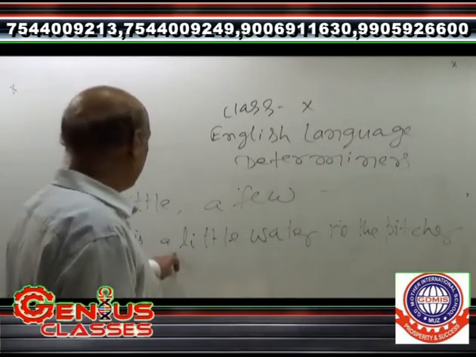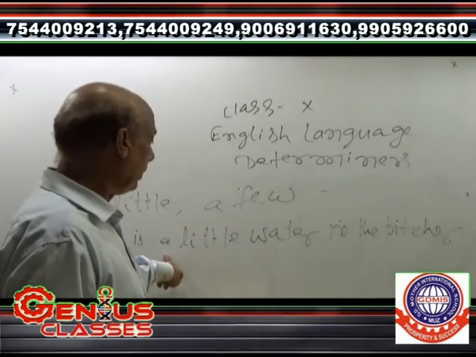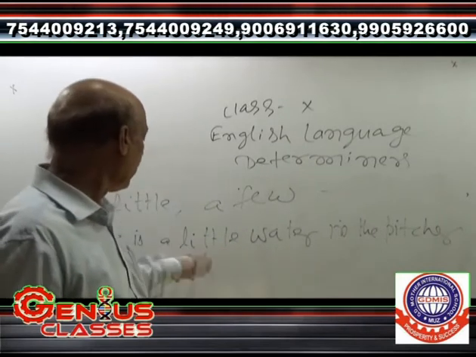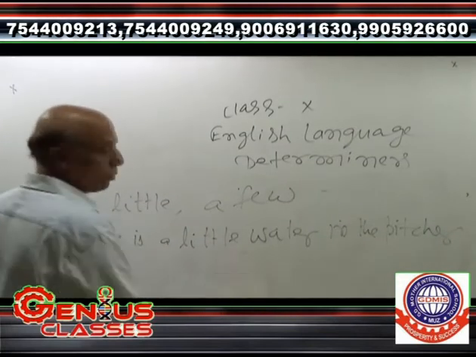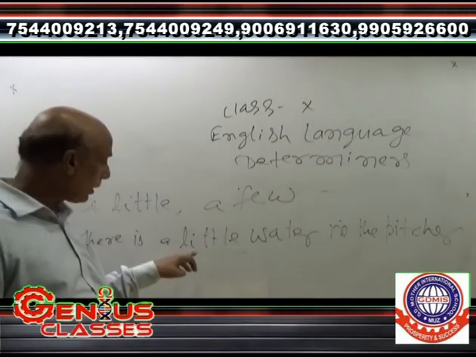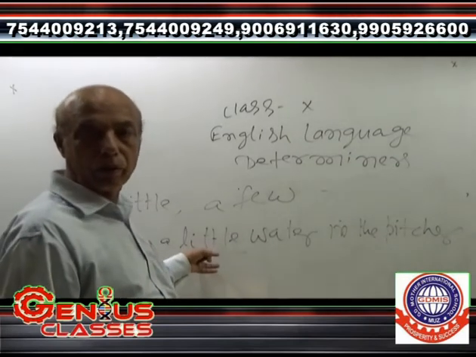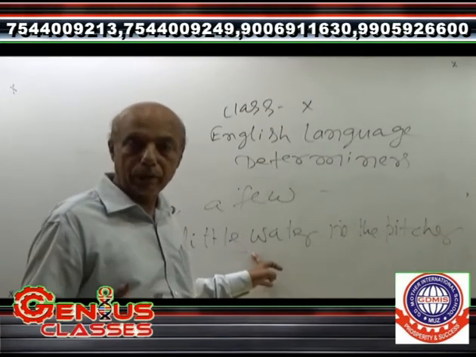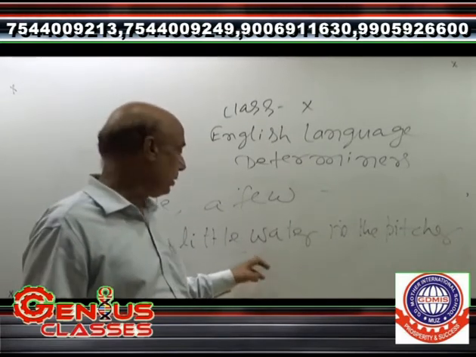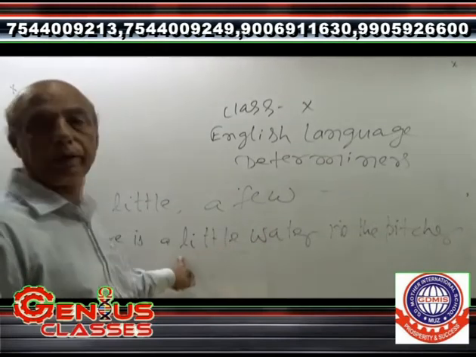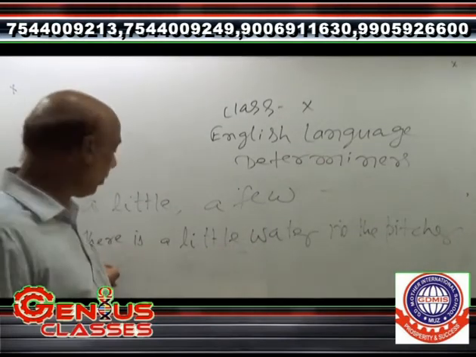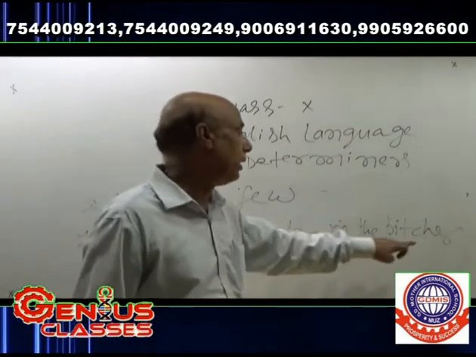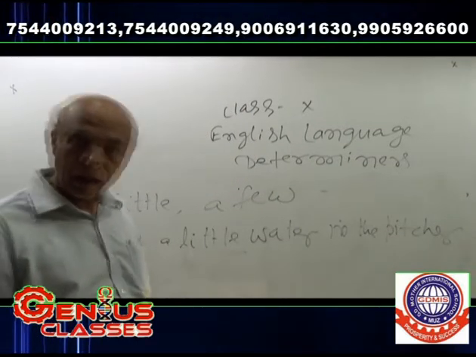Here, a little water. Water is an uncountable noun, a material noun, and before water, a little has been used. It is also one of the determiners, because as per the definition, determiners modify nouns, and water is a noun, and before the noun it has been used. So here it has been written, there is a little water. A little is one of the determiners. Water in the pitcher means water is available in the pitcher.